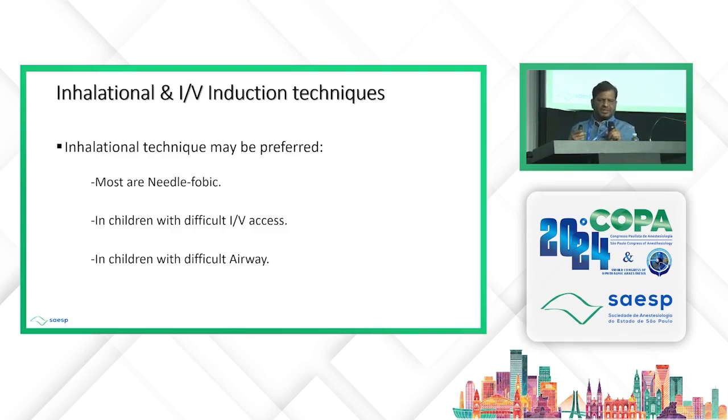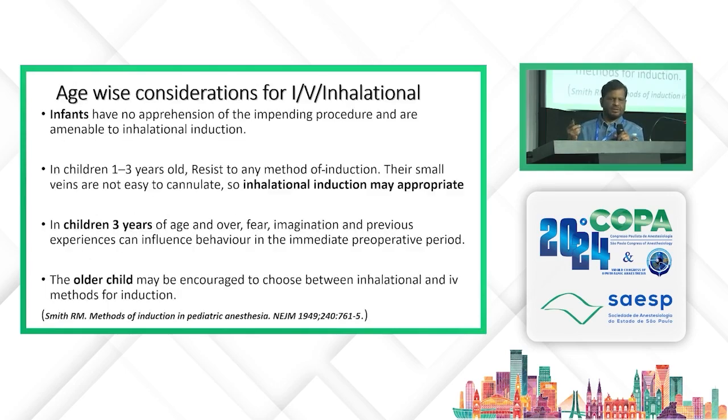Now, inhalation and IV induction techniques, situations where you can use each. Inhalation technique may be preferred because most children are needle phobic, or in children with difficult IV access, or children with a difficult airway, where you can titrate the inhalation agent so that the baby doesn't go into obstruction.